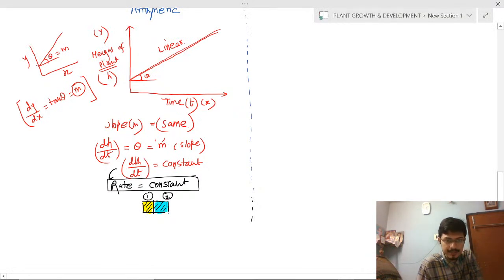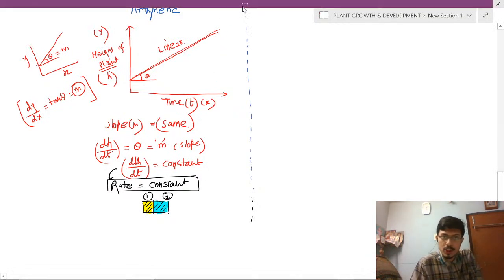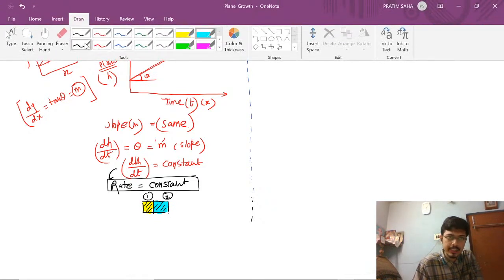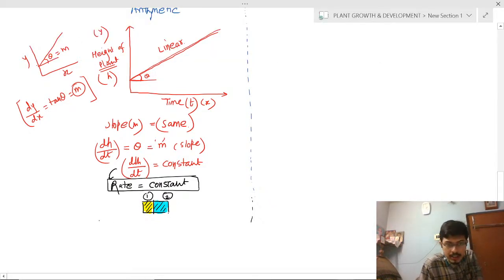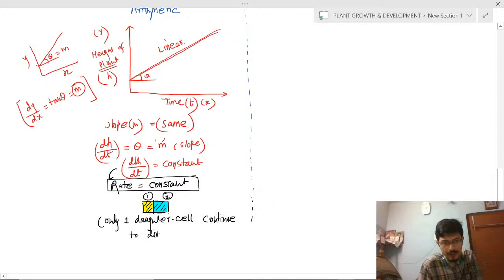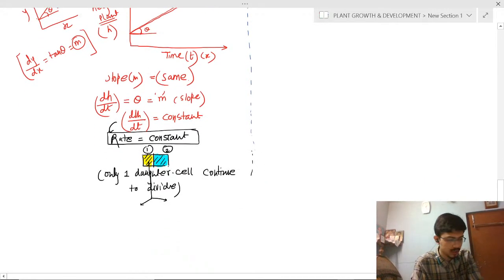These blue colored cells will not divide and the yellow colored cells will divide. So the point is only one daughter cell continues to divide. Clear? Continue to divide. So these daughter cells will divide into two in the arithmetic progression. So there are two daughter cells.